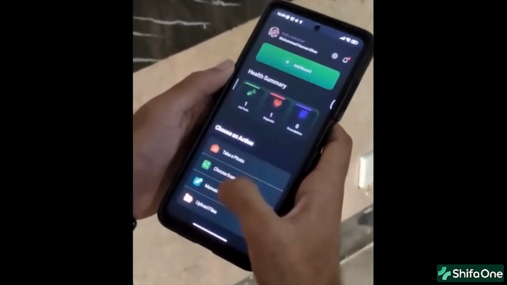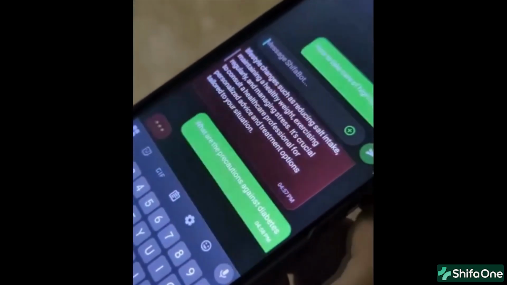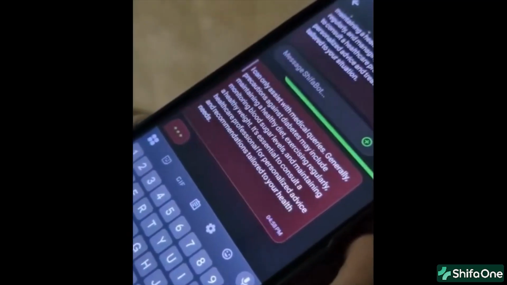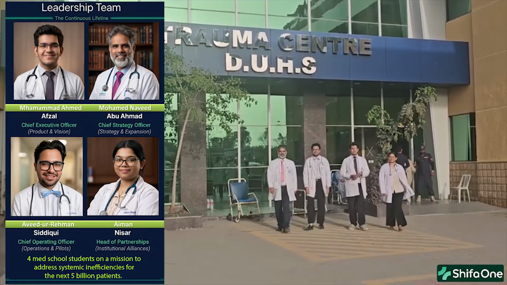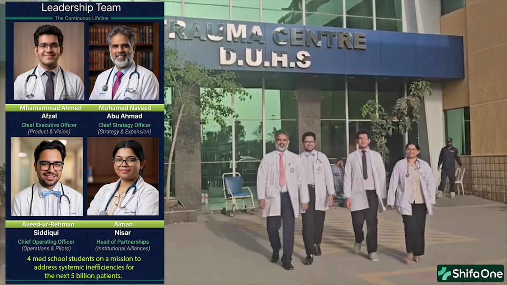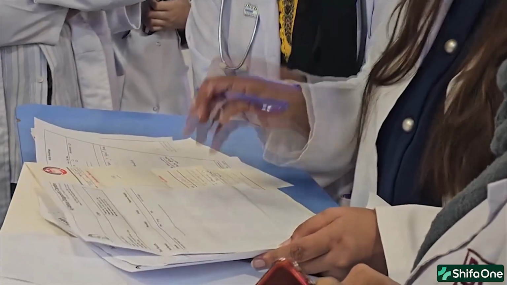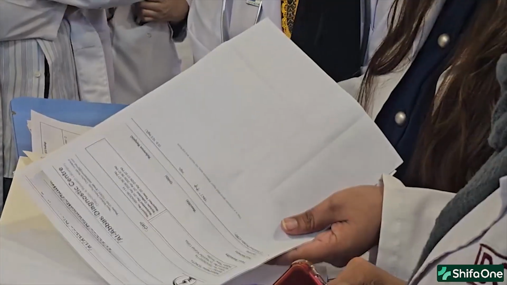This is not a concept. We have completed over 350 beneficiary interviews and launched active pilot cohorts, stress testing our AI with real paper records. Right now, we are implementing ShifaOne inside a large tertiary care hospital and a multi-clinic network in Karachi. Live deployments, real patients, real continuity gaps being closed today.